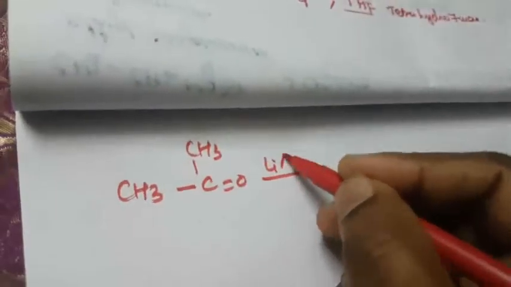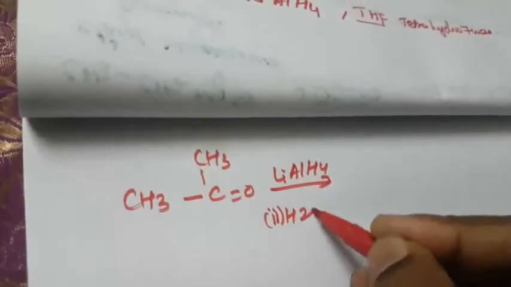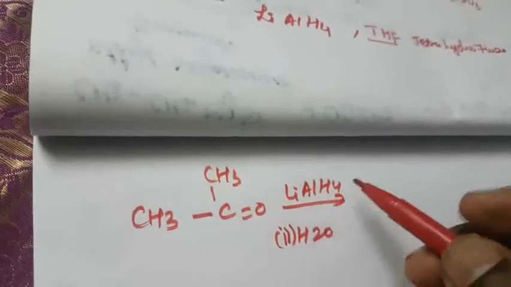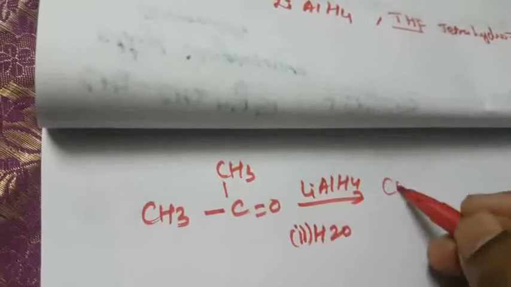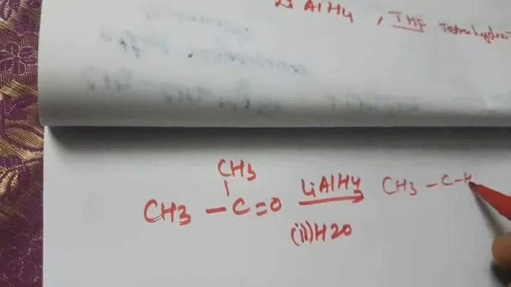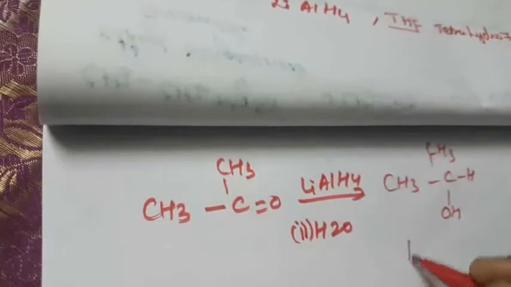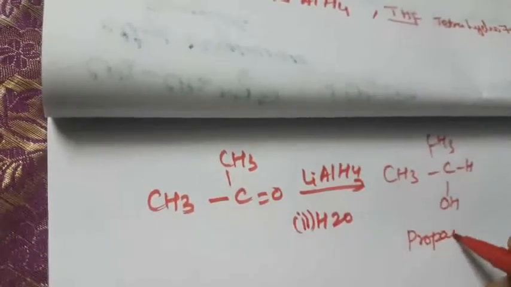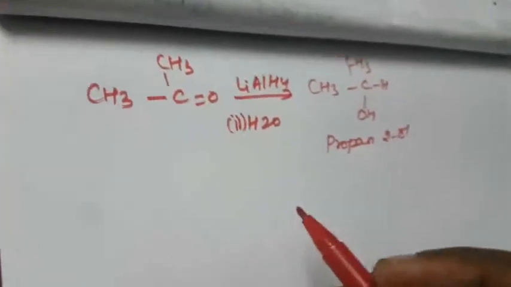That is the acetone. Again it is reduced with lithium aluminium hydride and then water, right? So how will it be reduced? It is converted into the secondary alcohol, CH3, CH, CH3, OH. What is this compound name? Propan-2-ol.